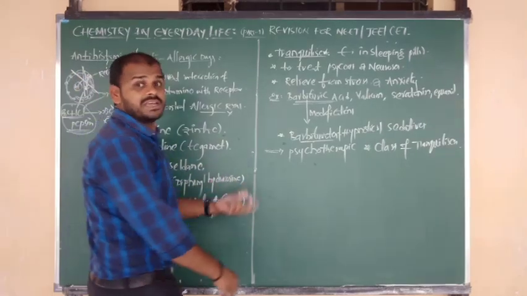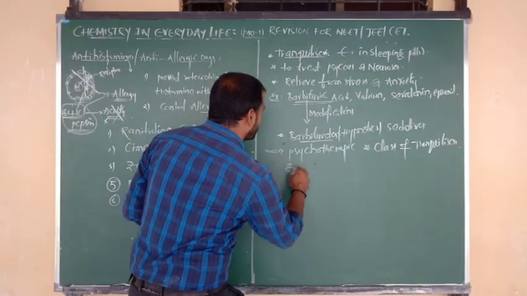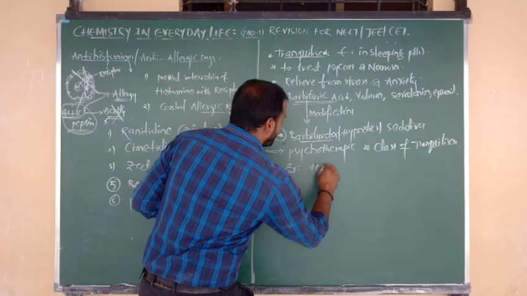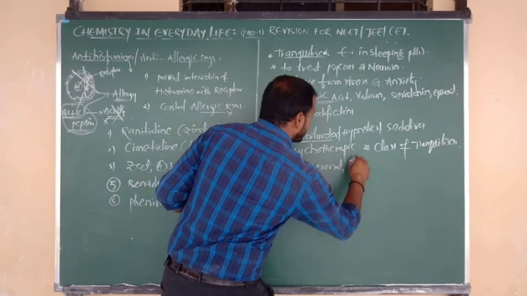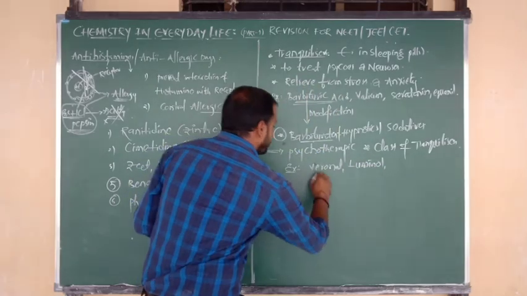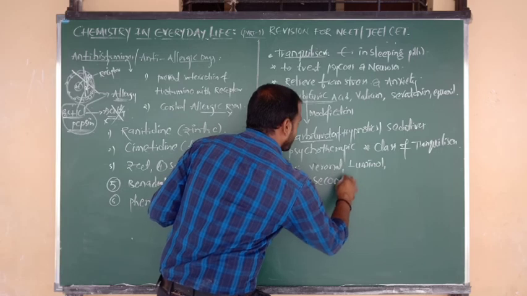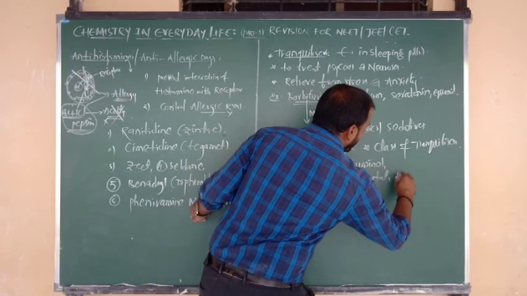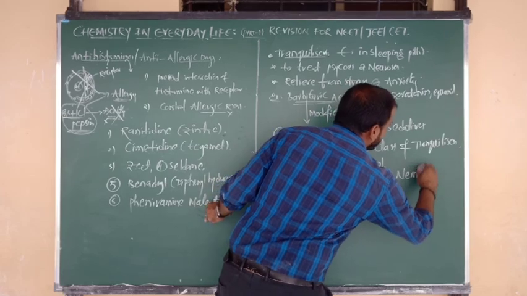So what modifications are you getting? Examples for barbiturates are veronal, next luminol, next seconal, the next one amytal, and next we can write nembutal.